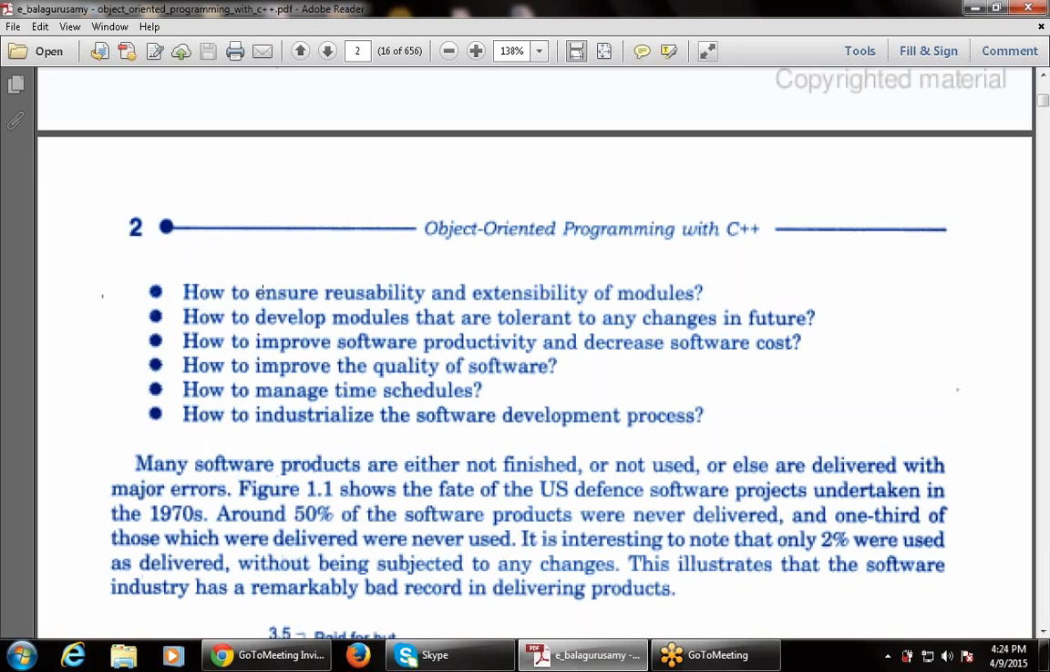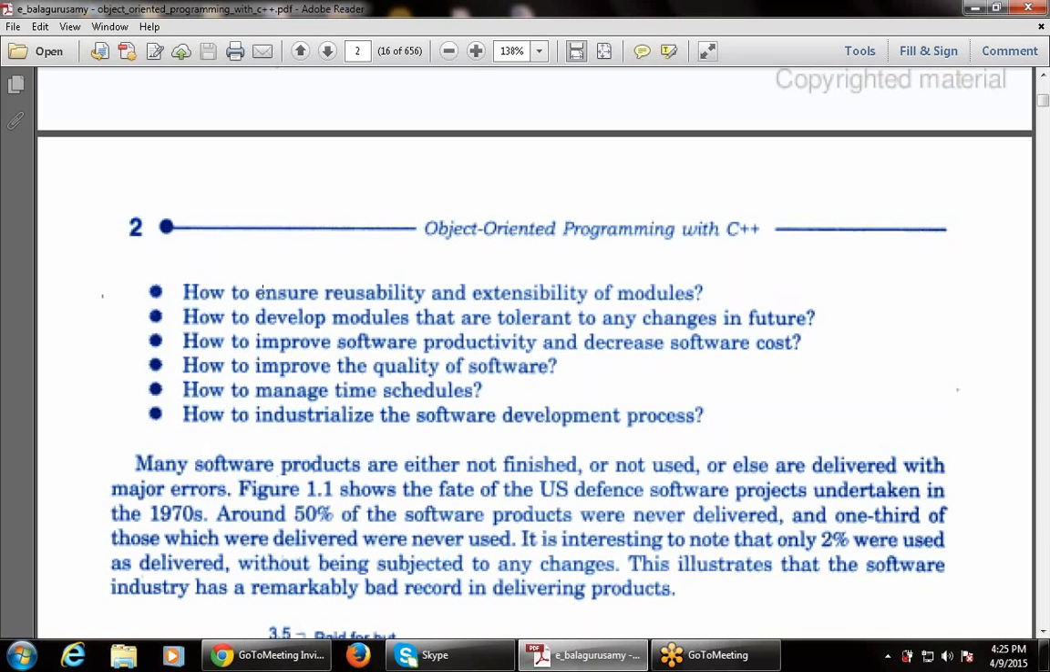That is, if I think there may be any change in the future, how to develop the module so that the changes will be accepted in the module. Then how to improve software productivity and decrease software cost. This is the next question that also arises whenever there is a software crisis. So, how to improve software productivity, that is, if I want to increase software quality and productivity, how to improve it during a software crisis, and decrease the software cost.